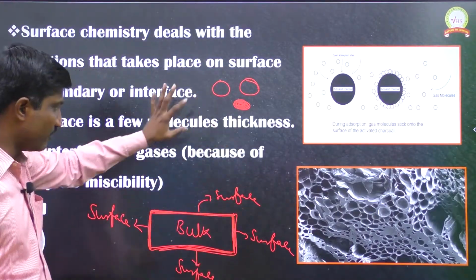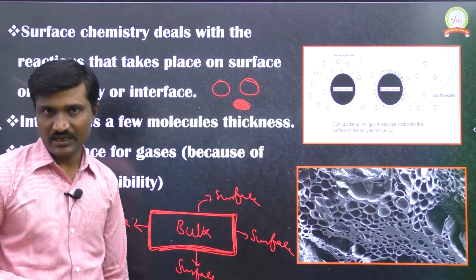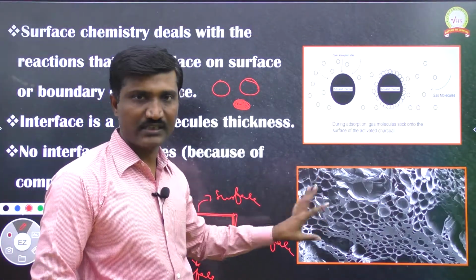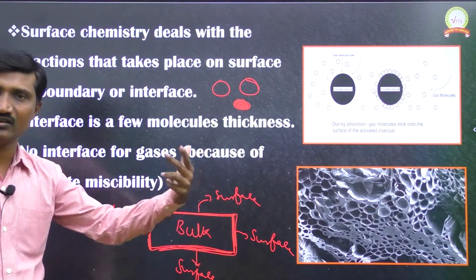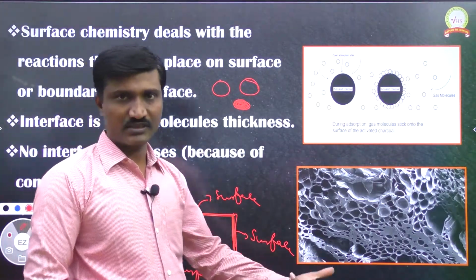So, this is about what surface chemistry is and what type of process we are going to discuss in surface chemistry. If a process takes place on the surface, we discuss it in surface chemistry.